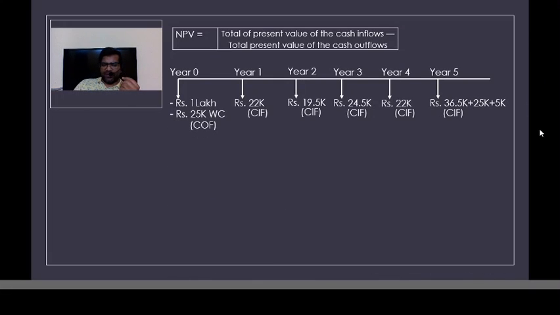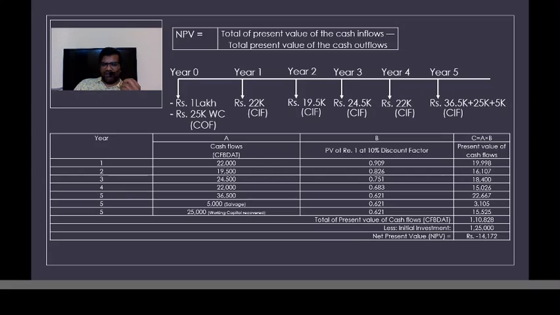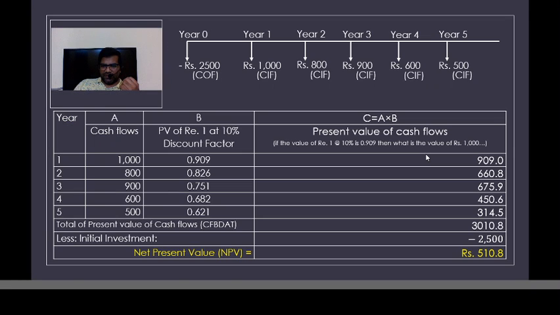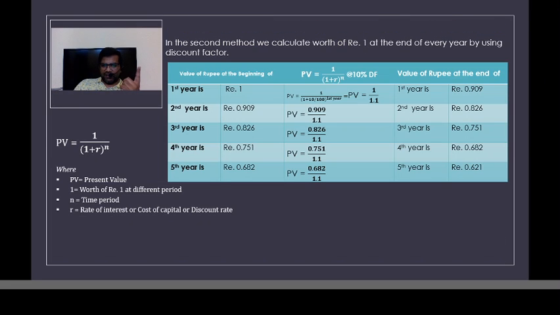So let us do the calculation now. What we have done here is, we have first found the discount or present value factors. If you remember, in the previous segment I had shown you how to calculate this. So let us quickly go there. Yeah, here it is. So how do we calculate this? We calculate this by using this equation.